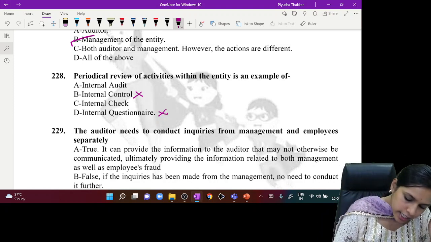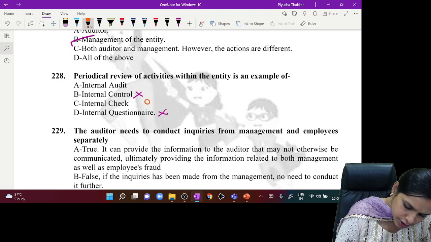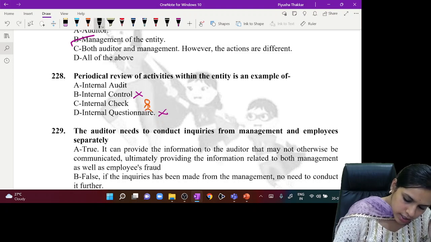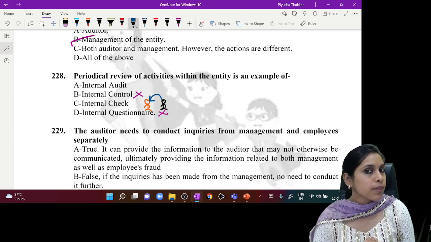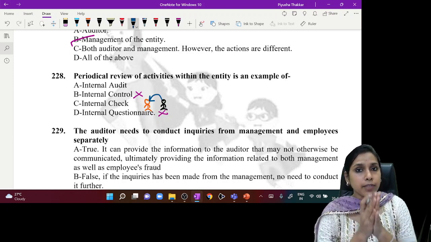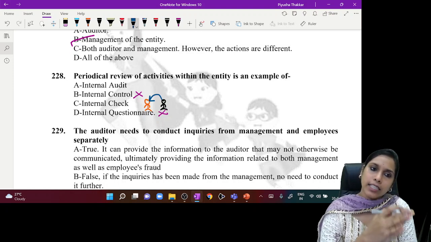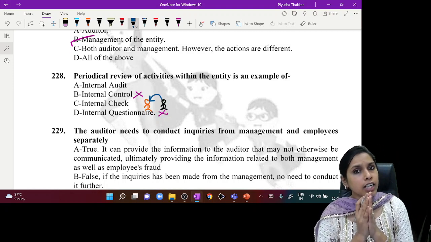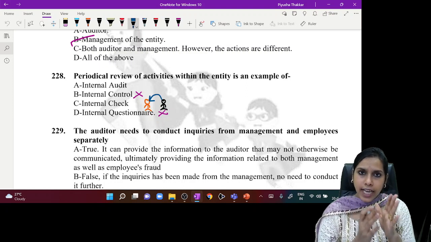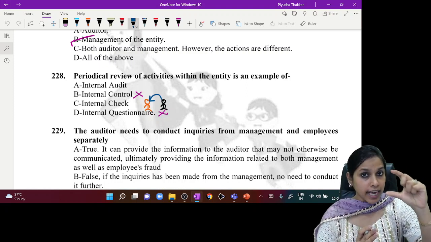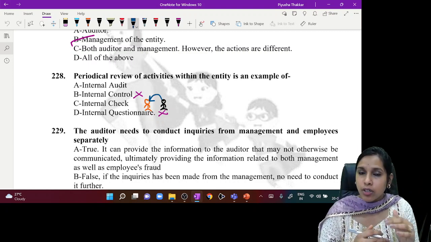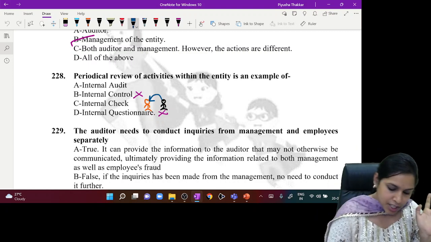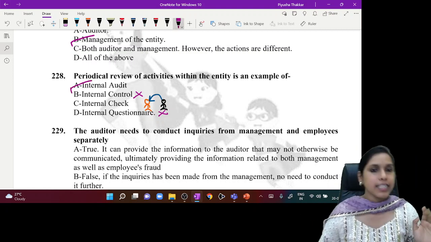Under internal check, if work is performed by Mr. Orange, this work needs to be checked by Mr. Green. This is internal check in simple language. So here work performed, day-to-day operations which are performed by one person, is checked by another person. That is internal check. But under internal audit, every activity has certain standard operating procedures, SOPs. Whether these activities are performed as per SOPs or not, checking this is the work of internal audit. So here my correct answer would be A, internal audit.